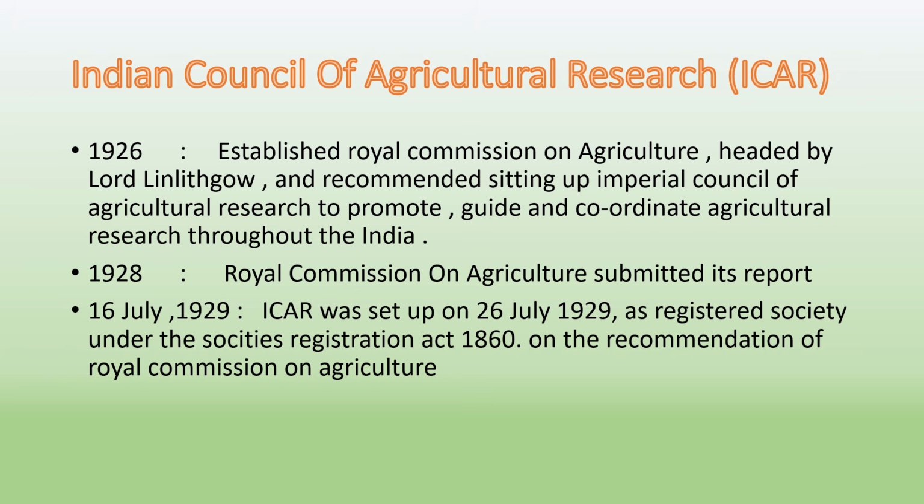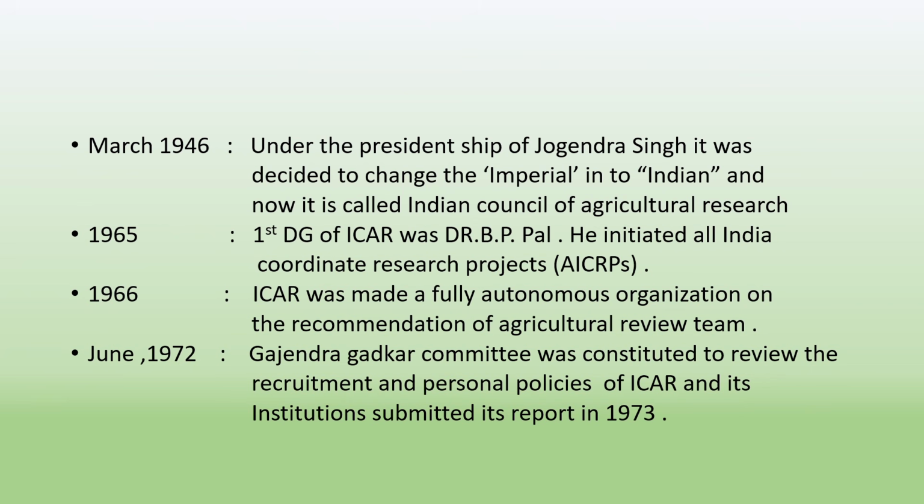On 16 July 1929, ICAR was set up as a registered society under the Societies Registration Act 1860 on the recommendation of Royal Commission on Agriculture RCA. In March 1946, under the presidency of Jogendra Singh, it was decided to change Imperial into Indian, and now it is called Indian Council of Agricultural Research ICAR.